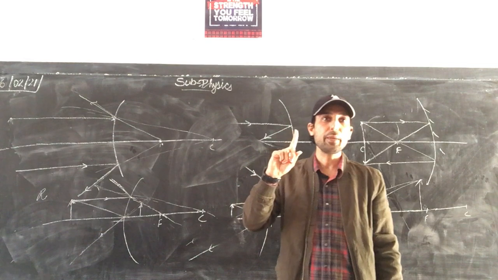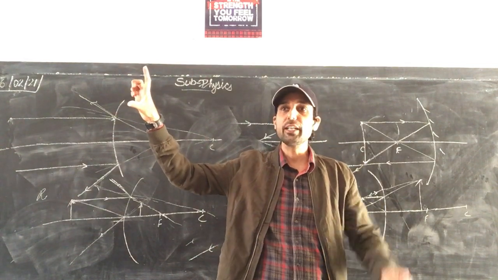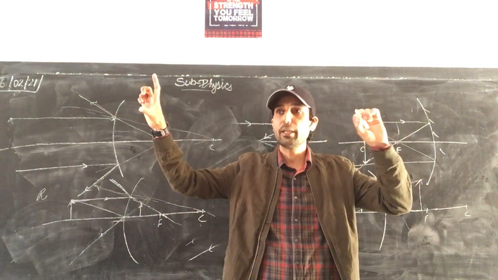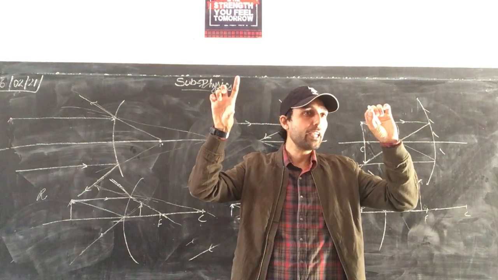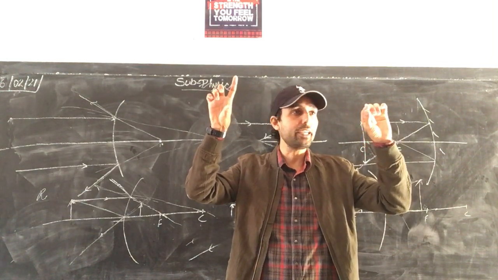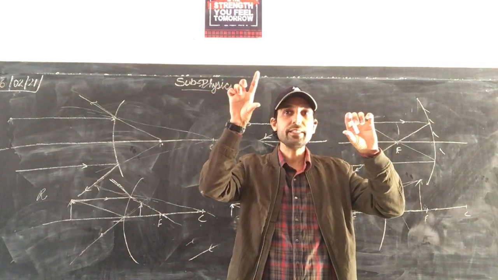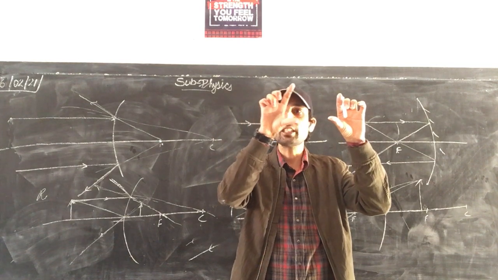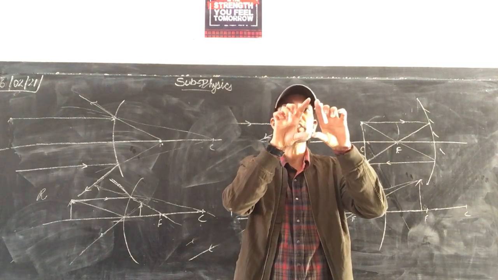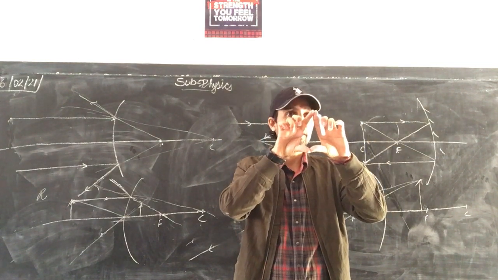So see here what is happening. When the object is at infinity, the image is formed at focus, a diminished image, a point. Now as the object moves towards the pole, the image moves away from focus towards pole, and it is increasing in size. And as the object reaches the pole, the image becomes of the same size as the object.